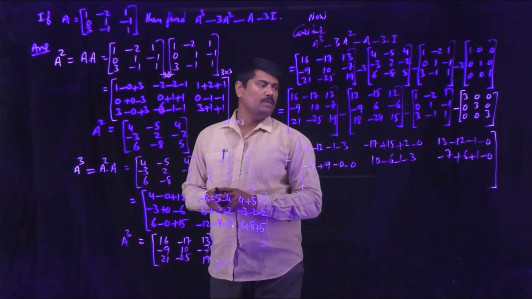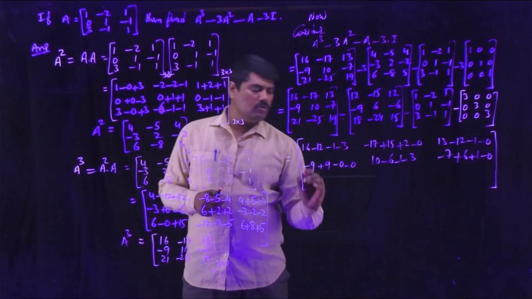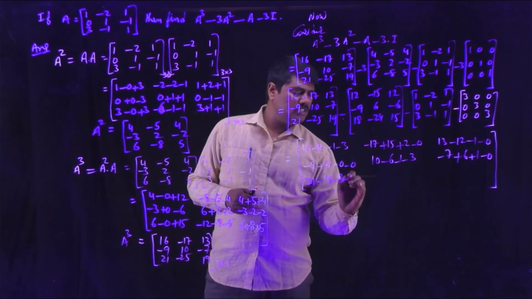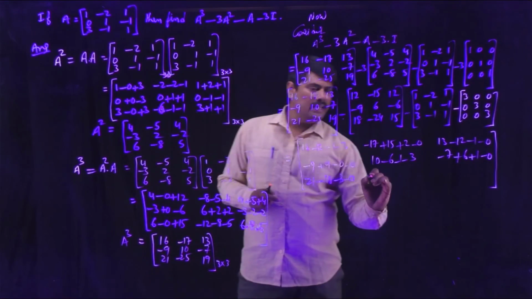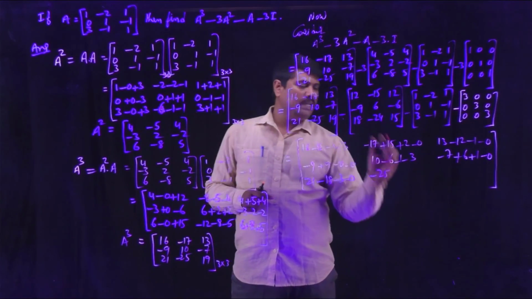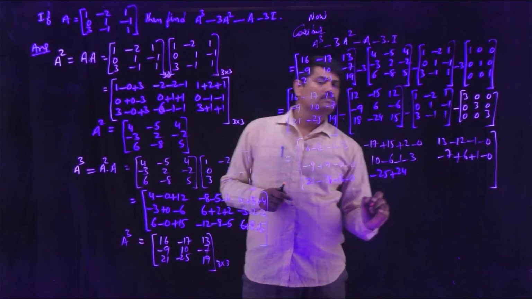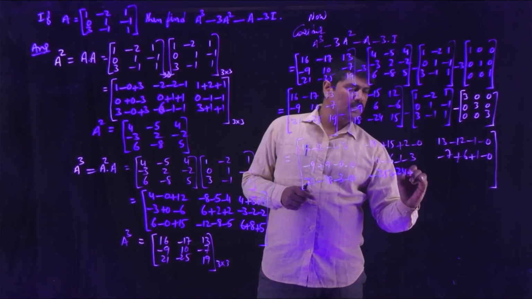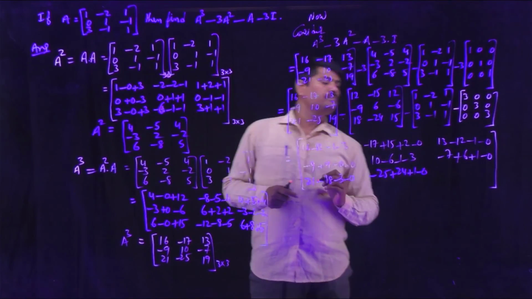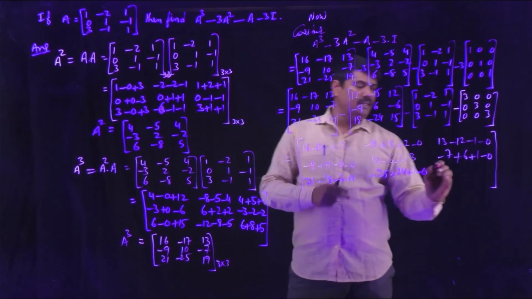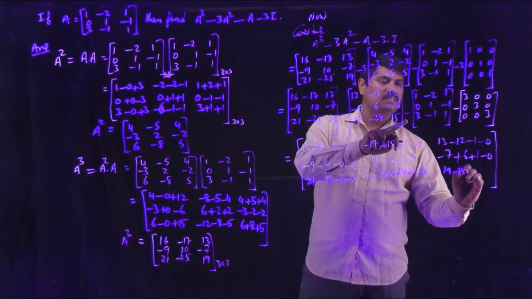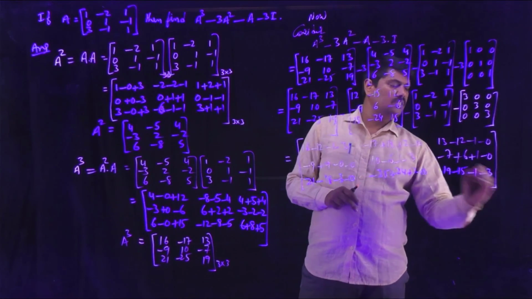So second row elements are completed. Come to third row: 21, minus 18, minus 3, minus 0. Minus 25, minus of minus 24 becomes plus 24, minus of minus 1 becomes plus 1, minus 0.